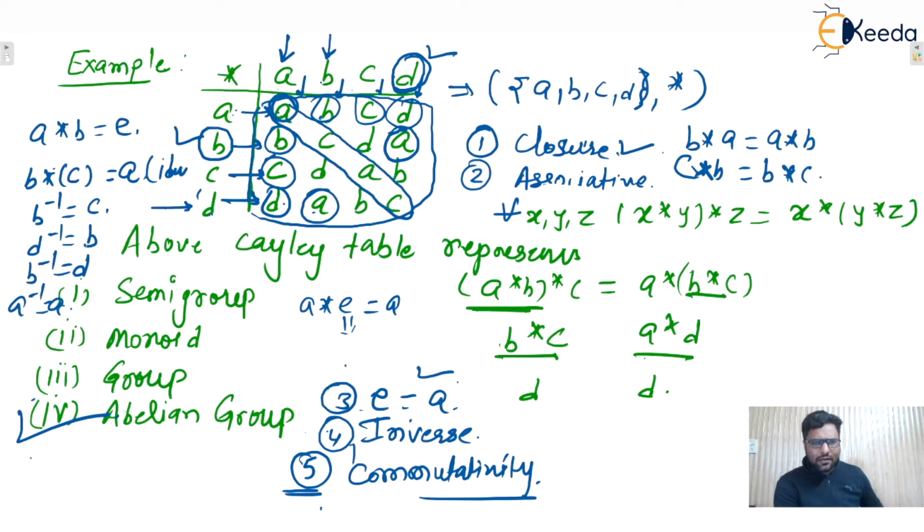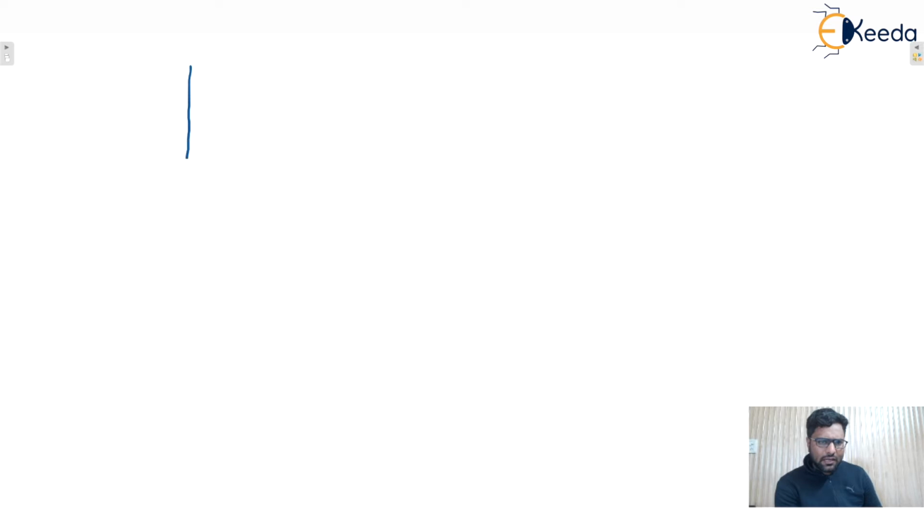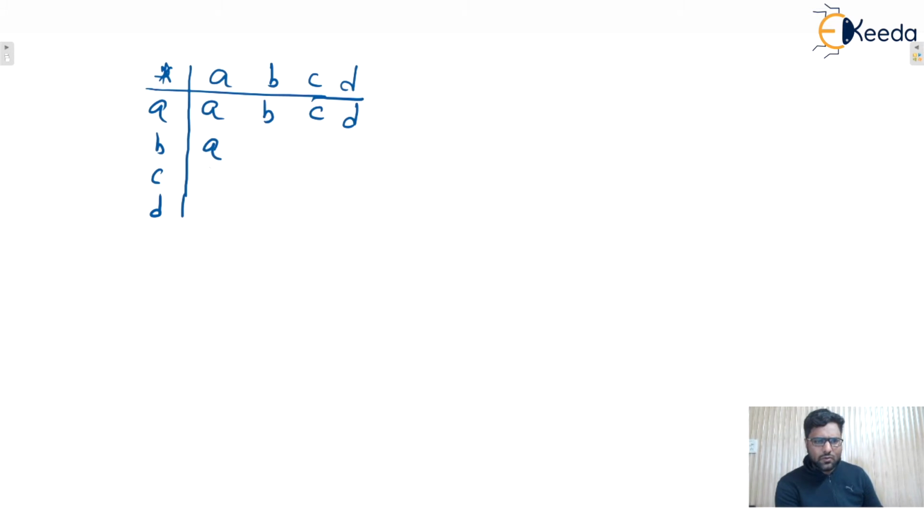Yes, we can take one example. Let us consider one Cayley table is given to you. Let's say this is the Cayley table, A, B, C, D. Let us consider some elements are repeated. Let's say A, B, C, D. This is also A, B, C, D. Then let's say C, then A, D. Here some elements are repeated.